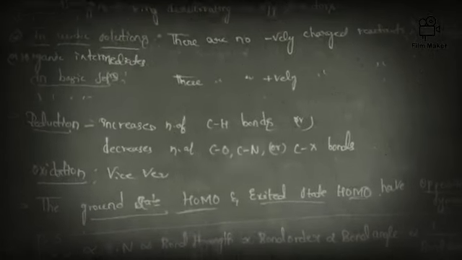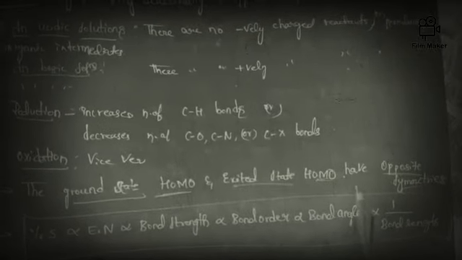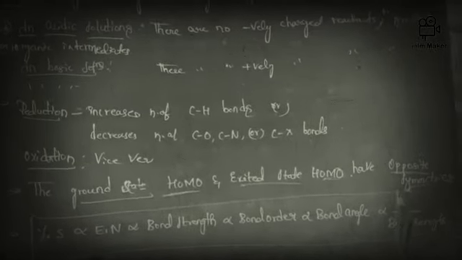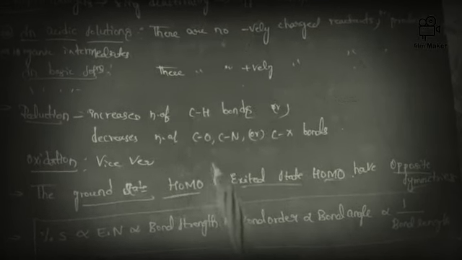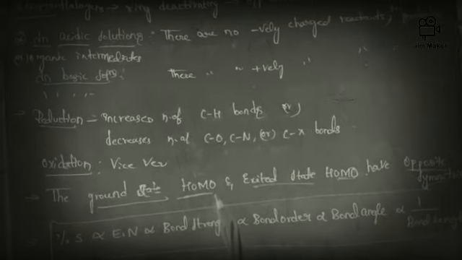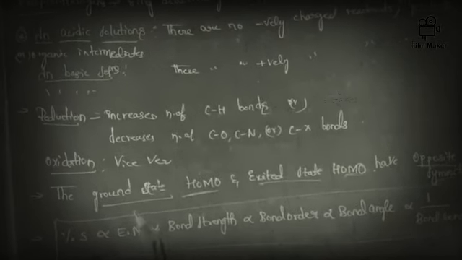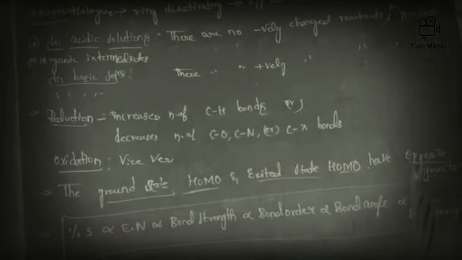Next, friends, the ground state HOMO and excited state HOMO have opposite symmetries. If we observe the HOMO, HOMO means highest occupied molecular orbital. So this HOMO in the ground state and excited state has opposite symmetries.